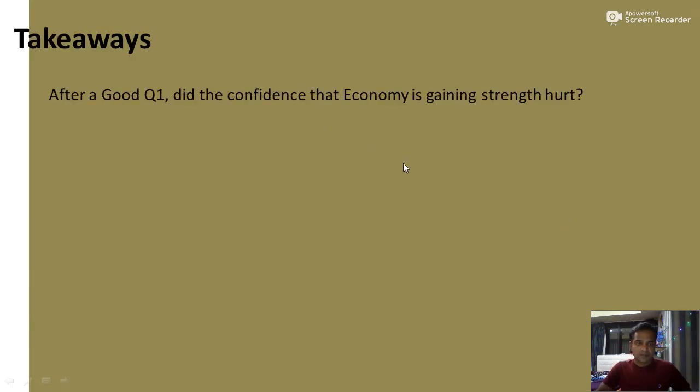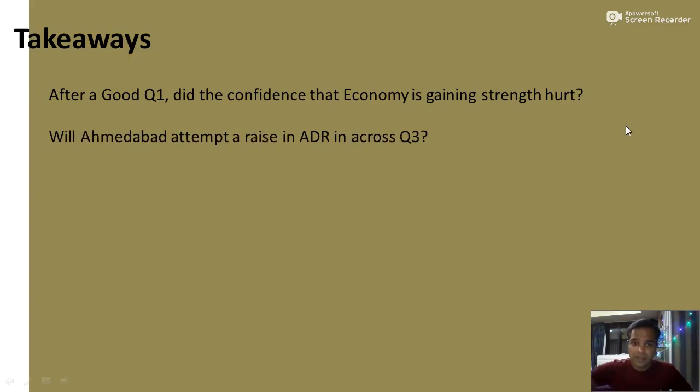The next takeaway would be some food for thought here. After a good Q1, was it that the hotel industry was confident that the economy will get better? In fact, Q1 was a good show. So did that confidence make them all push on the ADRs, which in turn has hurt the majority of the cities? Could be.